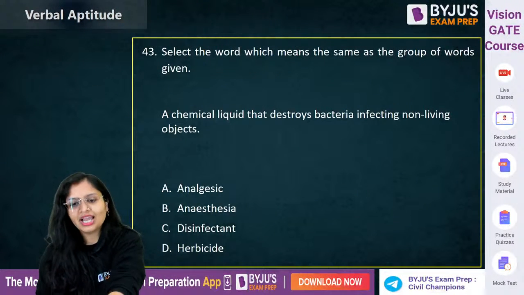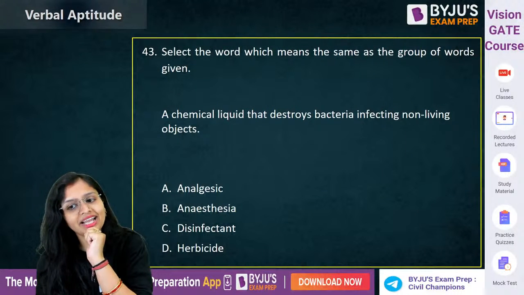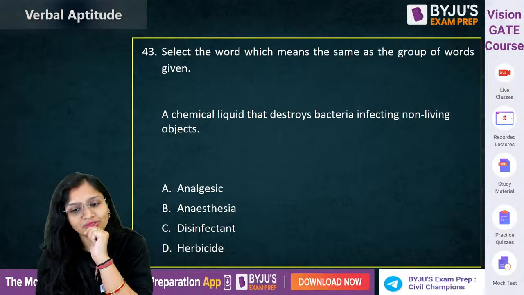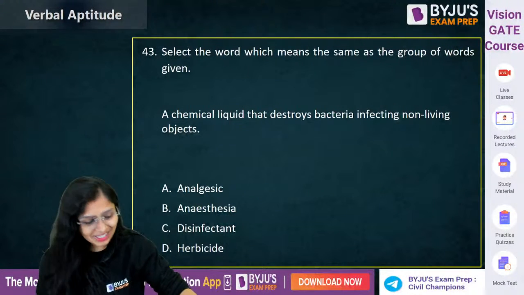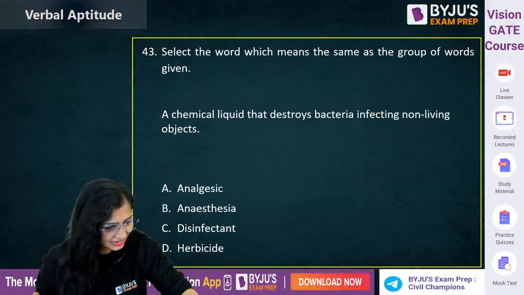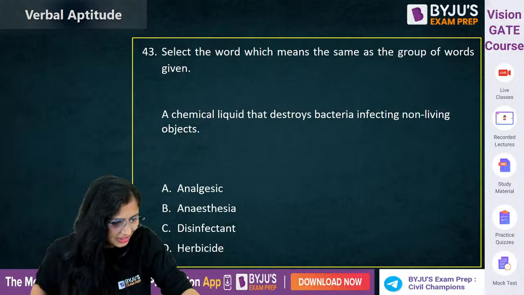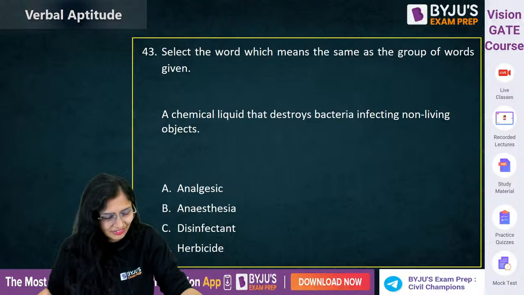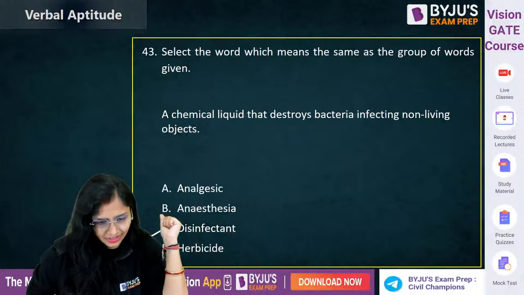Now this one. A chemical liquid that destroys the bacteria infecting non-living objects. Now you people are from the environment side, if you make a mistake, see. A chemical liquid. What did I do wrong? You are wrong, ma'am. I'm wrong for what? Disinfectant. Correct. You call it disinfectant.